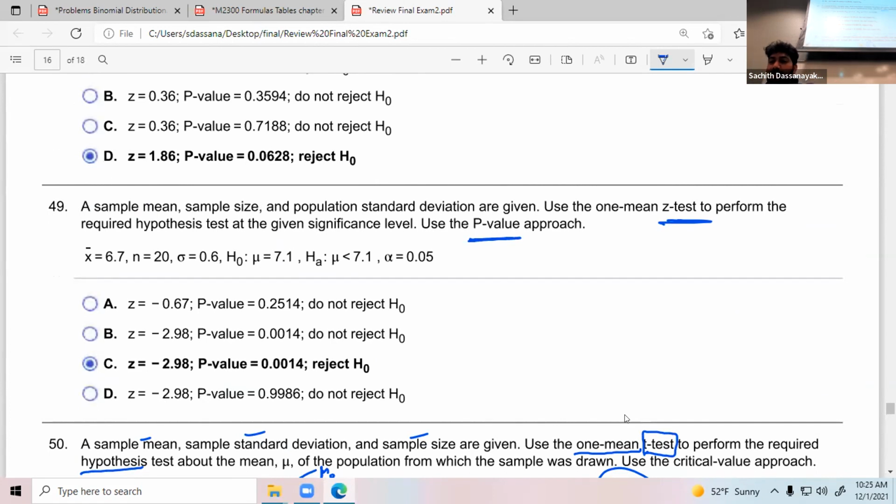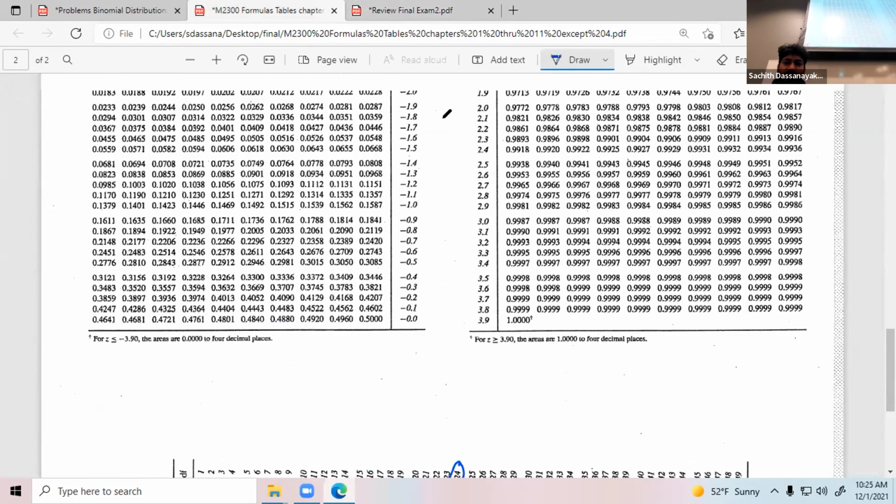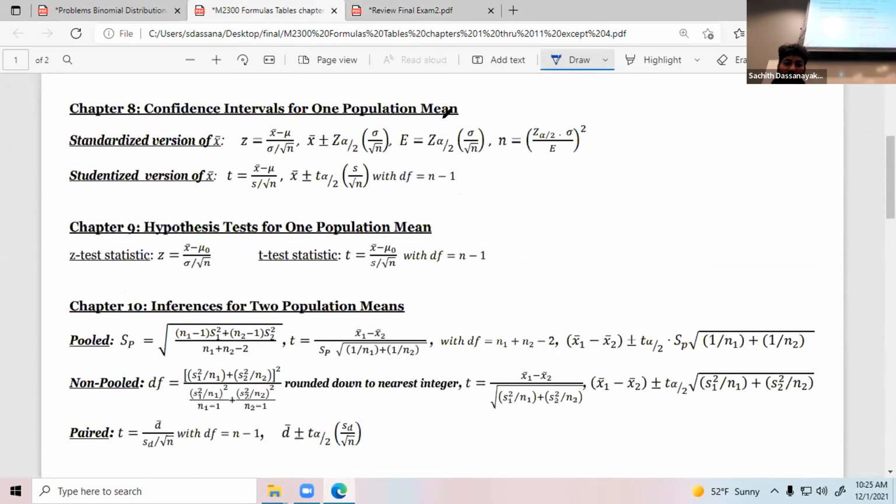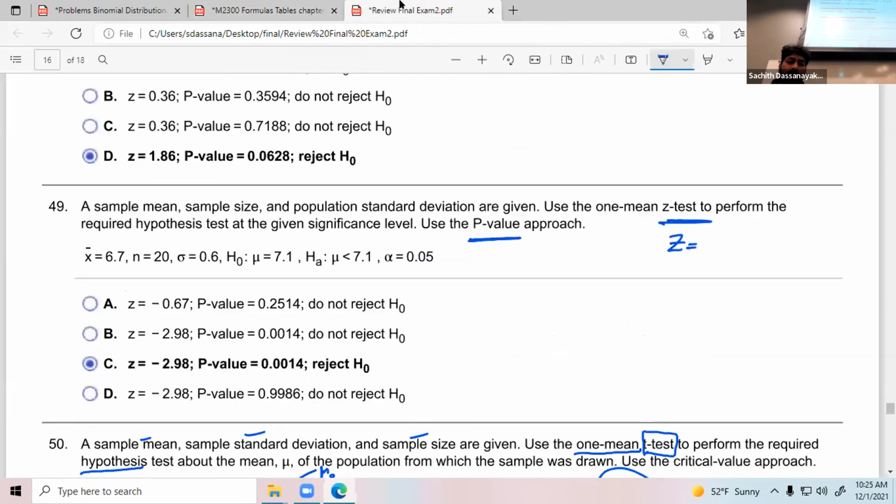Okay, first, how do you find the test statistic? If you don't remember the formula, then just fine. You can go to the formula sheet and find it. This one. Z test statistic. Only difference is you don't need the degrees of freedom. You replace S by sigma. That's it. Sigma is given, right? Yeah. Here it's given.